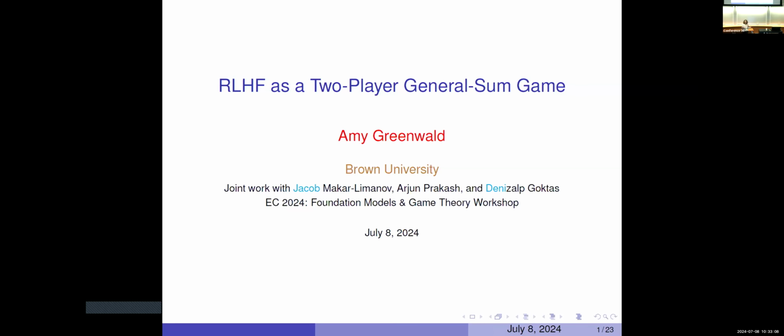So I claim that this process can be modeled as a game, and probably I'm not the first one to make that claim. And I'm going to present to you a formal model of that game today. And I'm also going to talk about our attempts to solve the game. So everybody here should know that solving games is not an easy thing to do. And so I will show you some of the pitfalls, some of the ways to understand RLHF, and some of the successes that we've had. And as I said, we were running experiments during the last talk, so we haven't quite solved the problem yet.